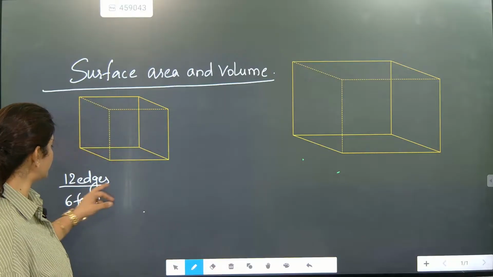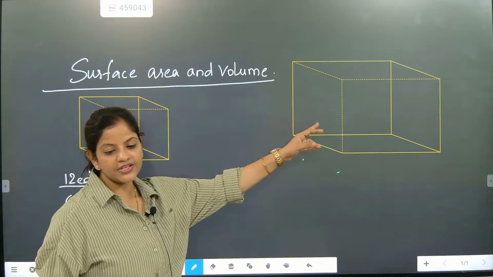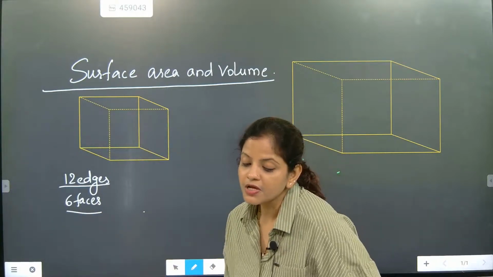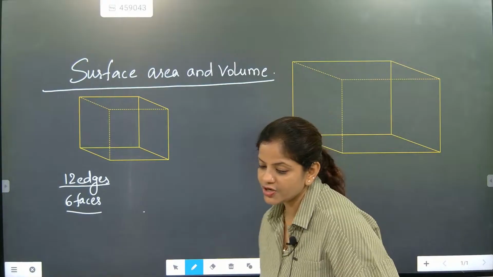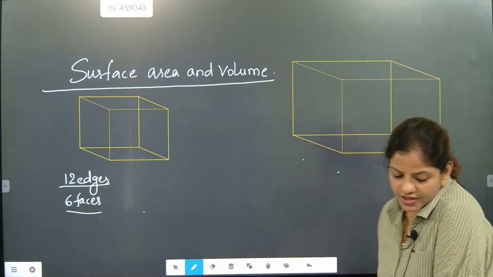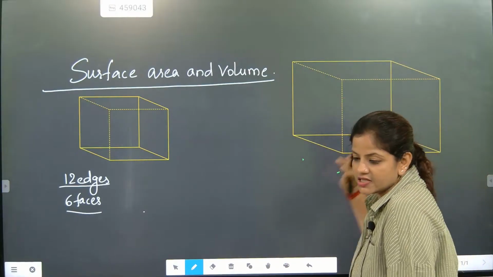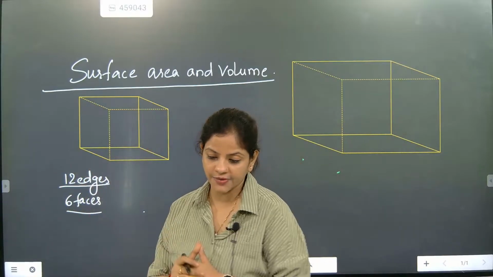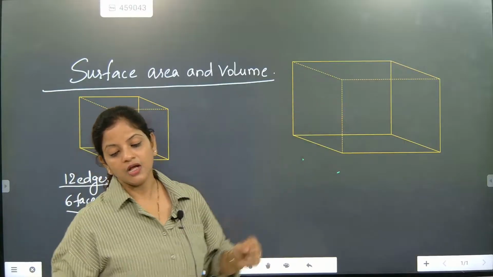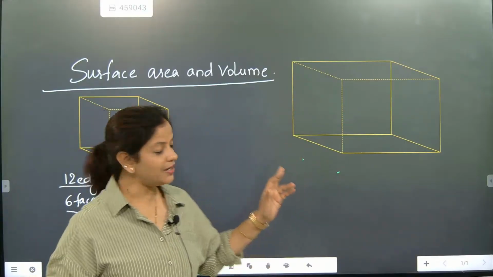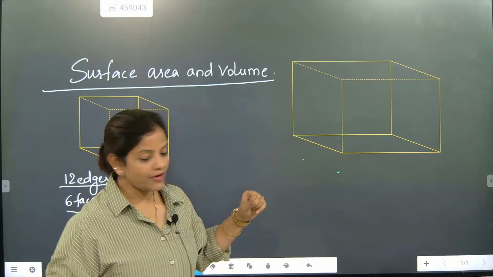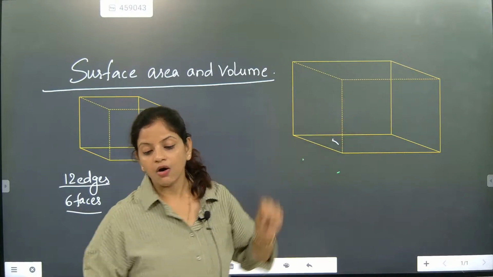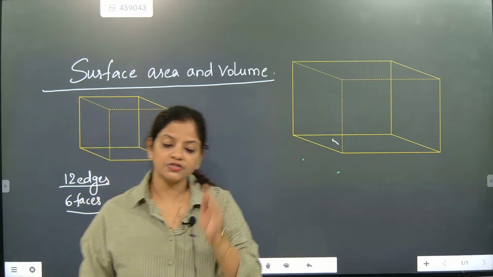So 12 edges are there, 6 faces are there. Here also 12 edges and 6 faces will be there. But here one more important thing is, whenever edges are there, in a cube, all the 12 edges are the same. But when we are talking about a cuboid, the 12 edges are not the same. The length, breadth and height will have different magnitudes. That's the most important part.